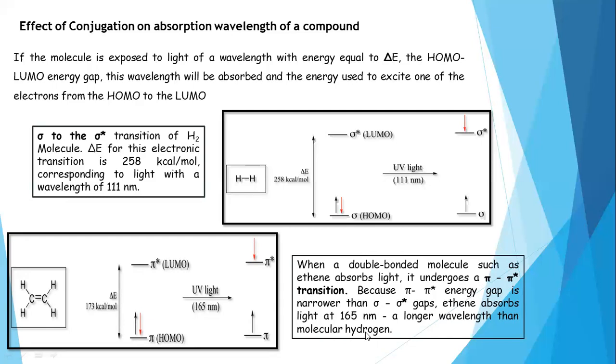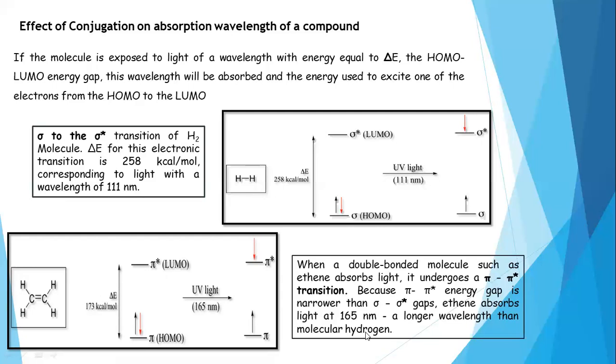In the previous case of the hydrogen molecule, the energy gap between the highest occupied molecular orbital and the lowest unoccupied molecular orbital is 258 kilocalories per mole. Whereas in the case of ethene, the HOMO-LUMO energy difference is only 173 kilocalories per mole. That quantity of energy can be provided by ultraviolet light of 165 nanometers.